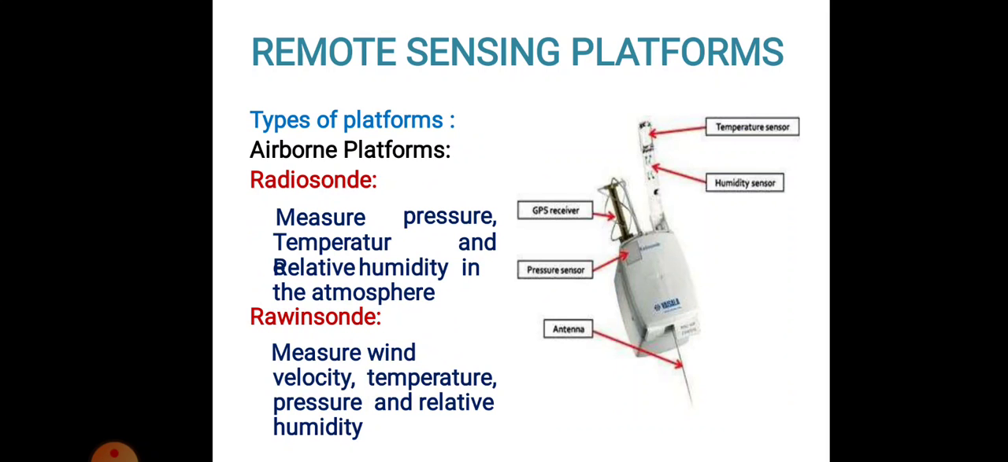After that, some other points are radiosonde and rawinsonde. These are 2 other airborne platforms which measure pressure, temperature, relative humidity, velocity and other parameters. It is a device where temperature sensors, humidity sensors and pressure sensors are widely used. So this is particularly regarding the measurement of temperature, relative humidity and pressure.